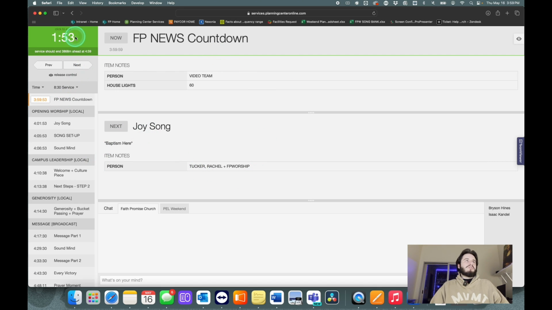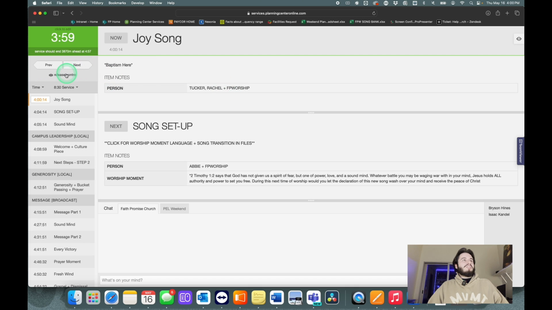And it'll also show you how far down or how much time is left, and then when the service should end. Right now it says I should end 3,868 minutes ahead. So that's great. But that's how you do that. And then if you want to release control, let somebody else do it, you can do that right there.